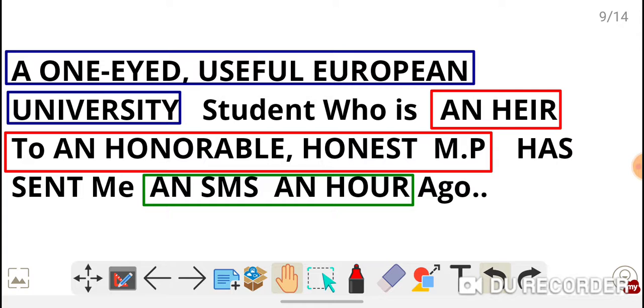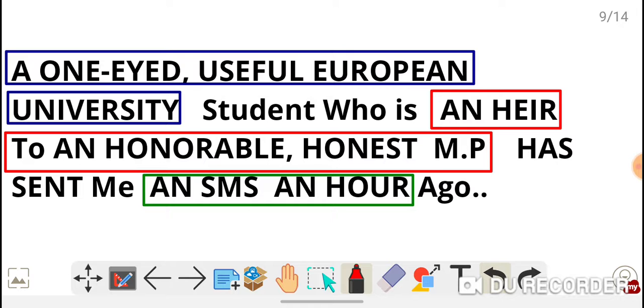I have written a line which consists of all the words I have taught you. Let's see carefully and try to put it in your head, so you will never make a mistake in your examinations.